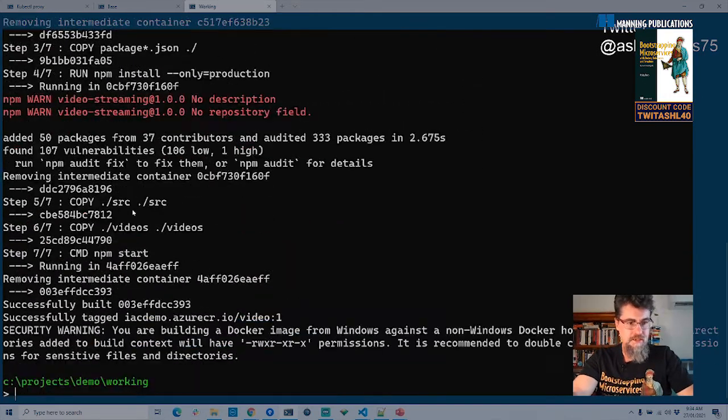So you can see here that it went pretty quickly there, but it installed production dependencies. We're going to have a look in the Docker file in a moment to see how this all works. It's copied source code in. We're hard coding some videos. You see here it's copying the videos. We're hard coding them into our Docker image.